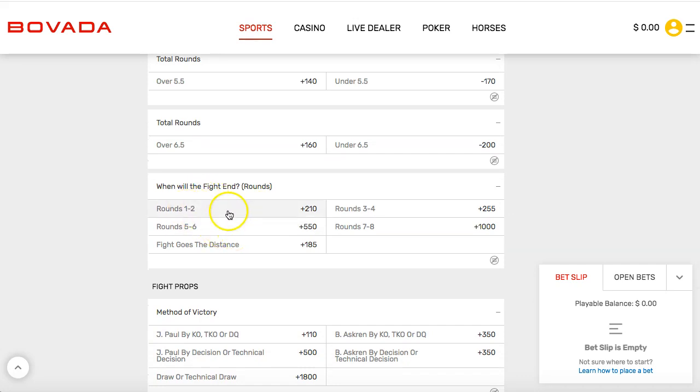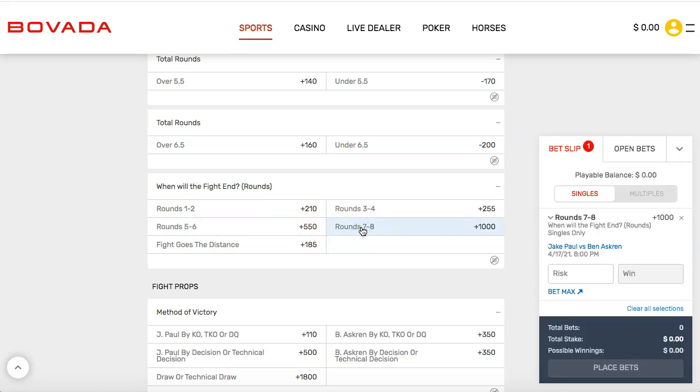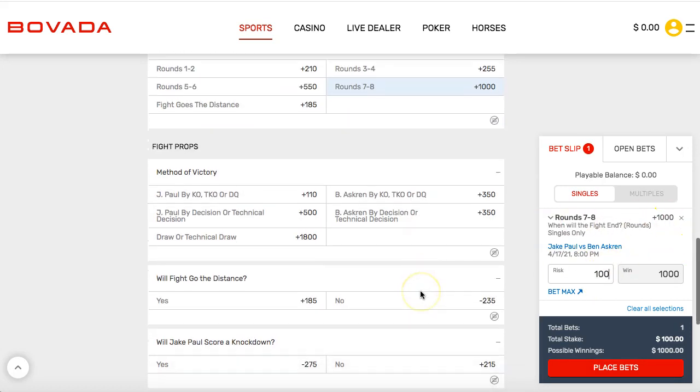When will the fight end? Don't even have to predict a winner. You can just predict the round over here. If you think it's going to end in round 7 or 8, doesn't matter who wins, Ben Askren or Jake Paul, you put in $100, you're going to 10x your money. So there's many different things.